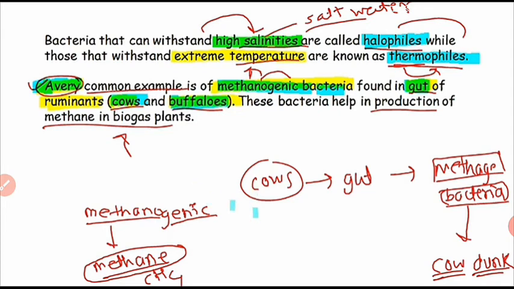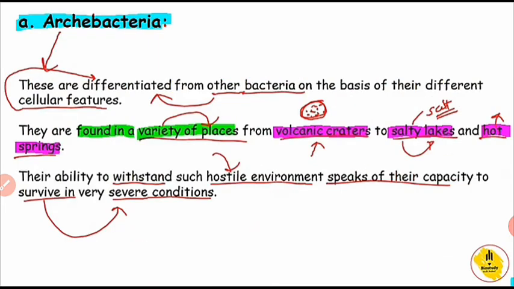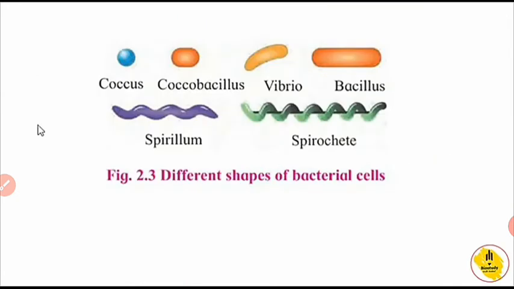Now in this archibacteria, we have seen this most important character on the basis of temperature and high salinities. They are called halophils and thermophils. And the bacteria useful in biogas plants are the methanogenic bacteria. So these are the important characters.